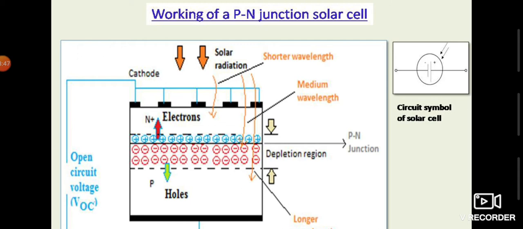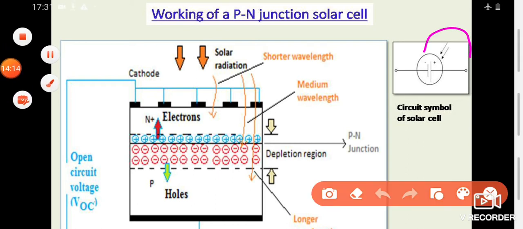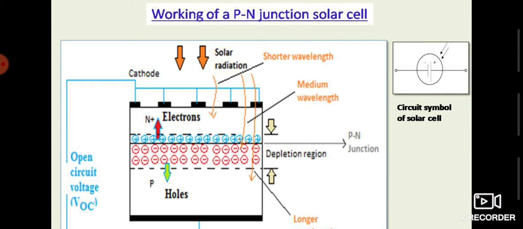Now, in this figure, in the top right side, you can see the circuit symbol of a solar cell. Sometimes we also draw a PN junction diode's circuit symbol with two arrows coming inward, as you can see here. That means the light will be sensed and converted into electricity. So this is the circuit symbol of a solar cell.